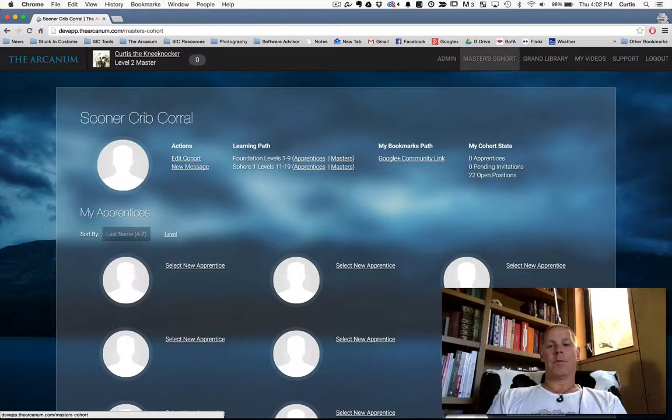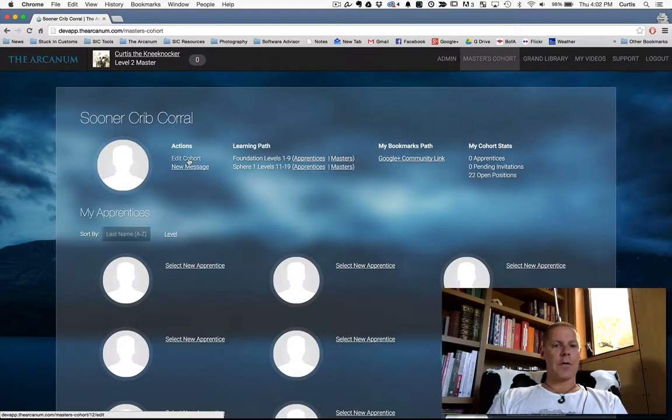First of all, often requested, we got these cohort stats. You can tell I've got a new cohort, so it's blank, but you would have number of apprentices, number of pending invitations, and number of open positions. This was your G+ community link, now called bookmarks. And then, of course, your regular Learning Path stuff that will eventually build into the app. For now, these are external links.